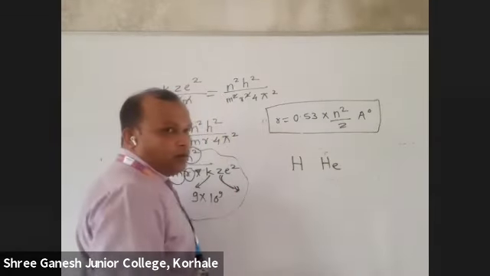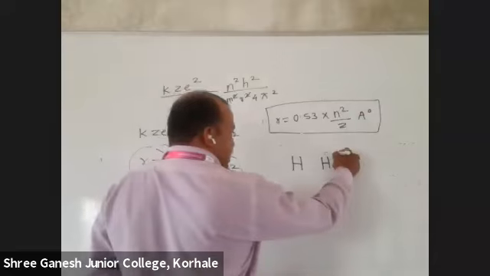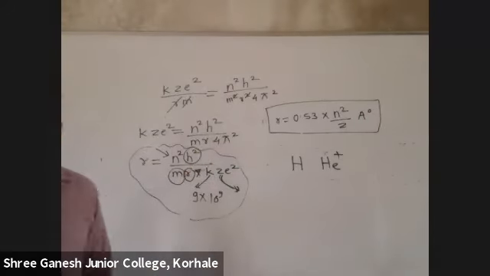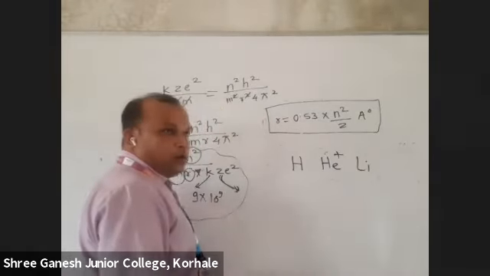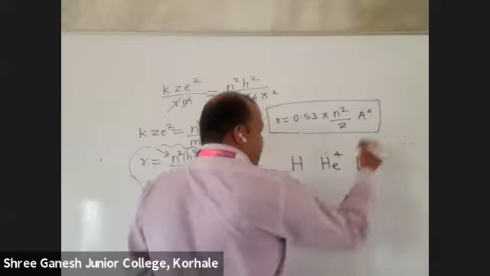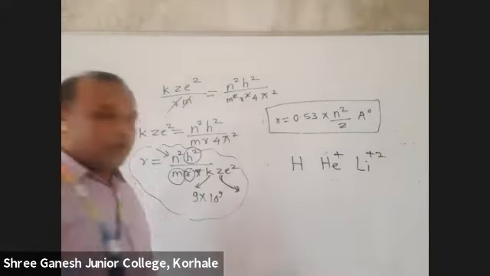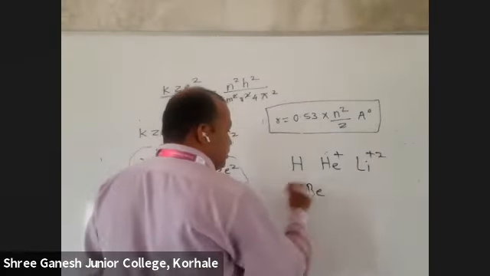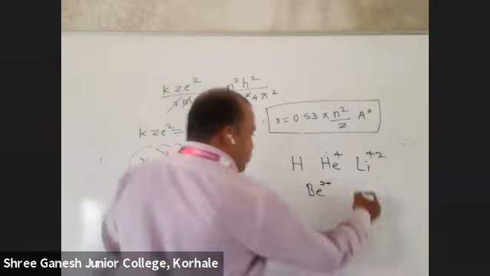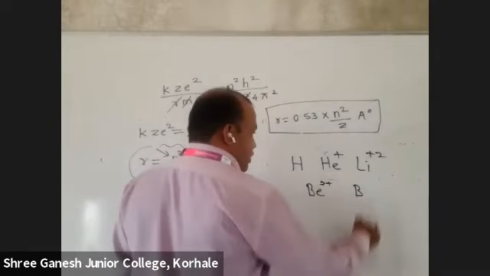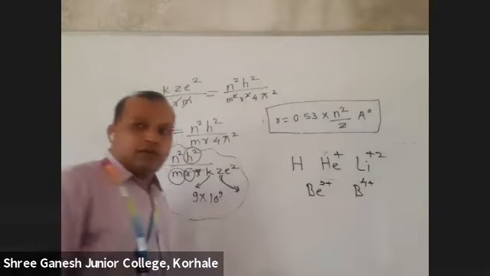Helium, what is the atomic number? 2. But is it applicable for helium plus? Yes. Helium plus means out of 2 electrons, 1 electron we have removed. So how many electrons are left? Lithium, how many electrons? 3. Is it applicable for lithium 2 plus? Beryllium, what is the atomic number? 4. Is it applicable for beryllium 3 plus? Boron, what is the atomic number? 5. So is it applicable for boron 4 plus?